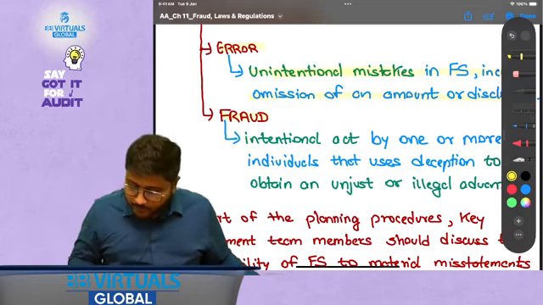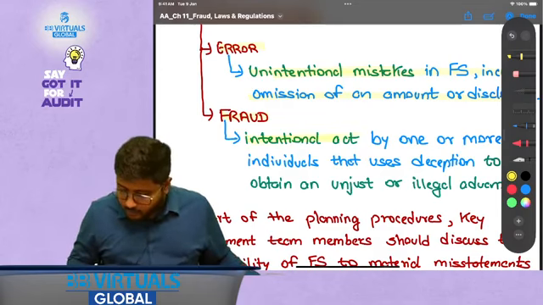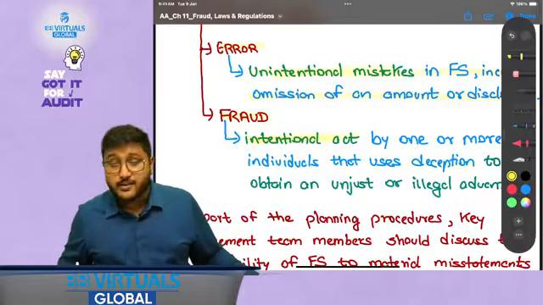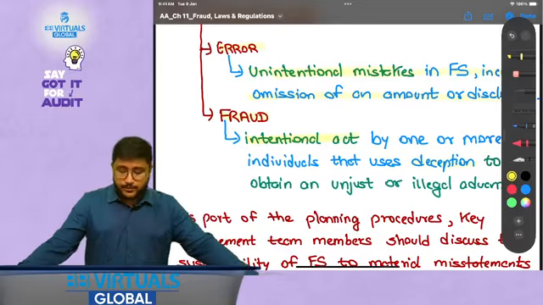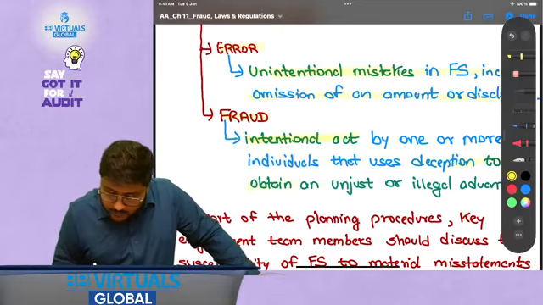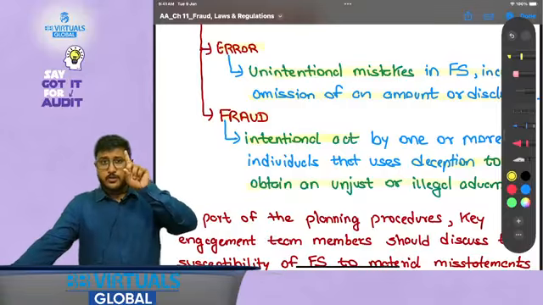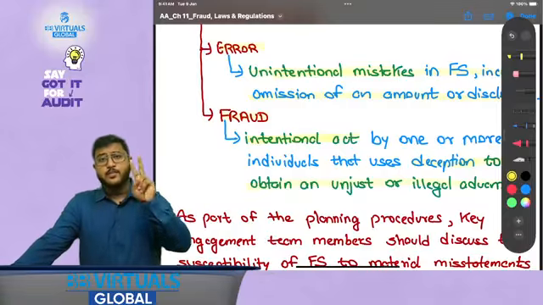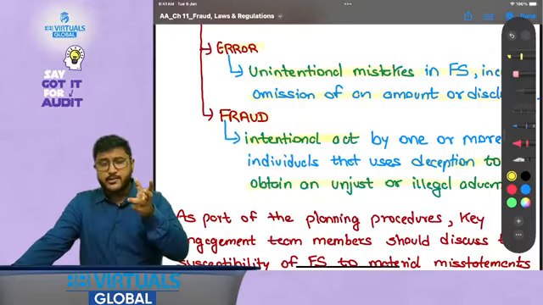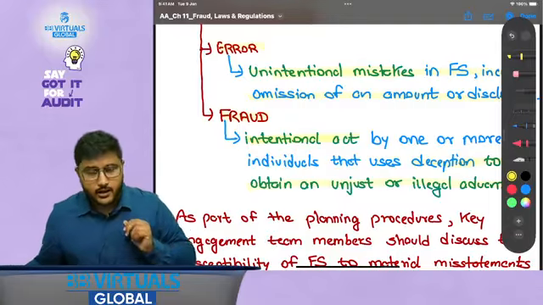Okay. Now fraud is an intentional act by one or more individuals that uses deception, in Hindi we call dhoka, deception, to obtain an unjust or illegal advantage. That is, it should be an intentional act, it should be done with the purpose of deception, via deception, and to gain the unfair or illegal advantage.